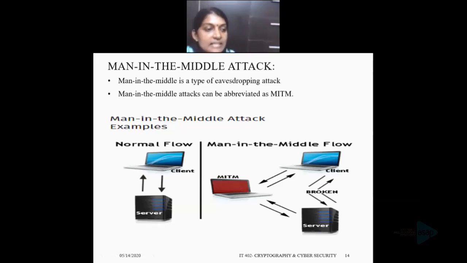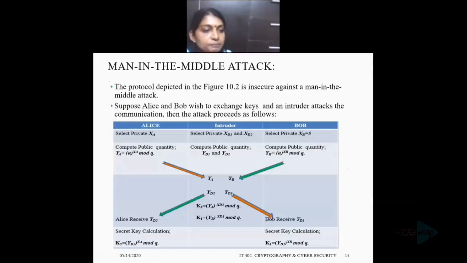He or she can inject false information and intercept the data transferred between them. So this is the man in the middle attack. Coming to the man in the middle attack in the case of Diffie-Hellman key exchange, suppose Alice and Bob wish to exchange keys and an intruder attacks the communication. Then the attack proceeds like this.